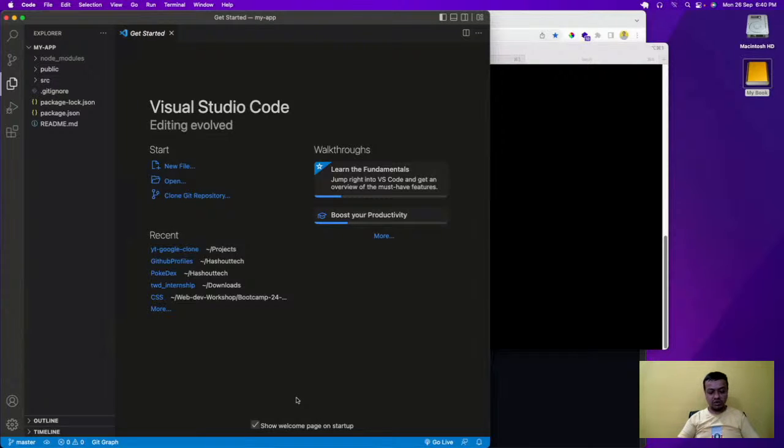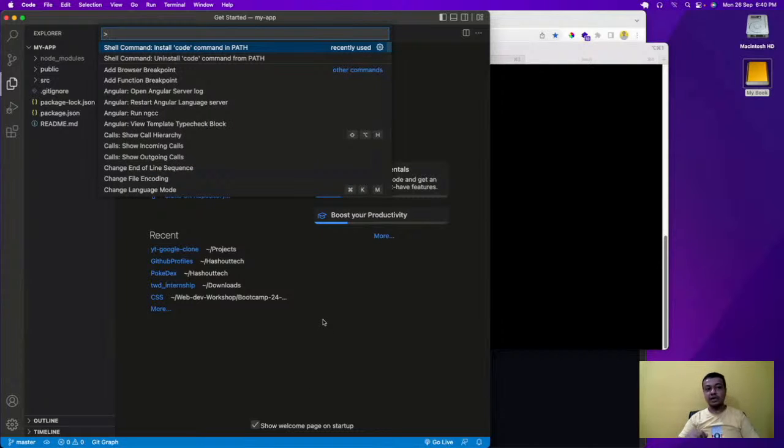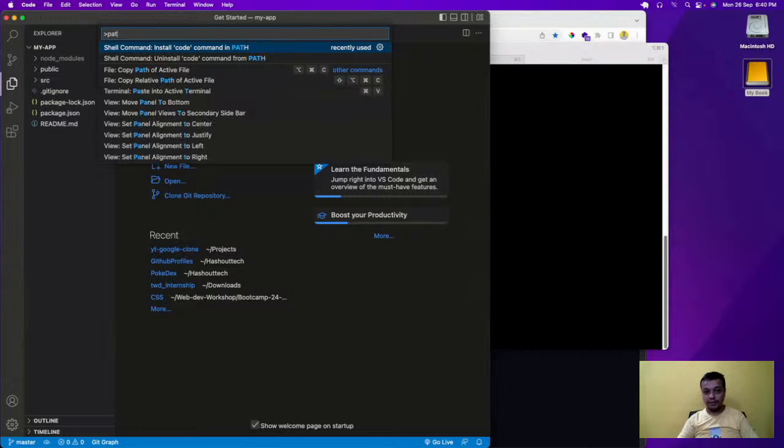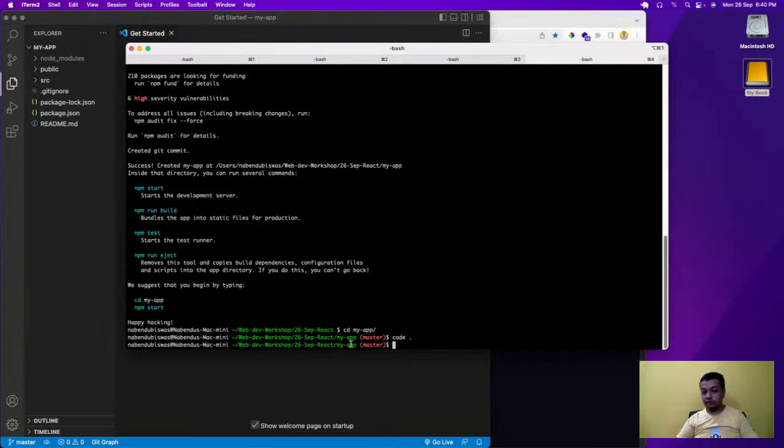You do Control Shift P on Windows. I think Control Shift P. Okay, yeah, Control Shift P, and then write path, and then you have to do this thing, install code command in path, and it will be installed. Okay, then what is the benefit of it? You can use this code thing. So that is the benefit of it.